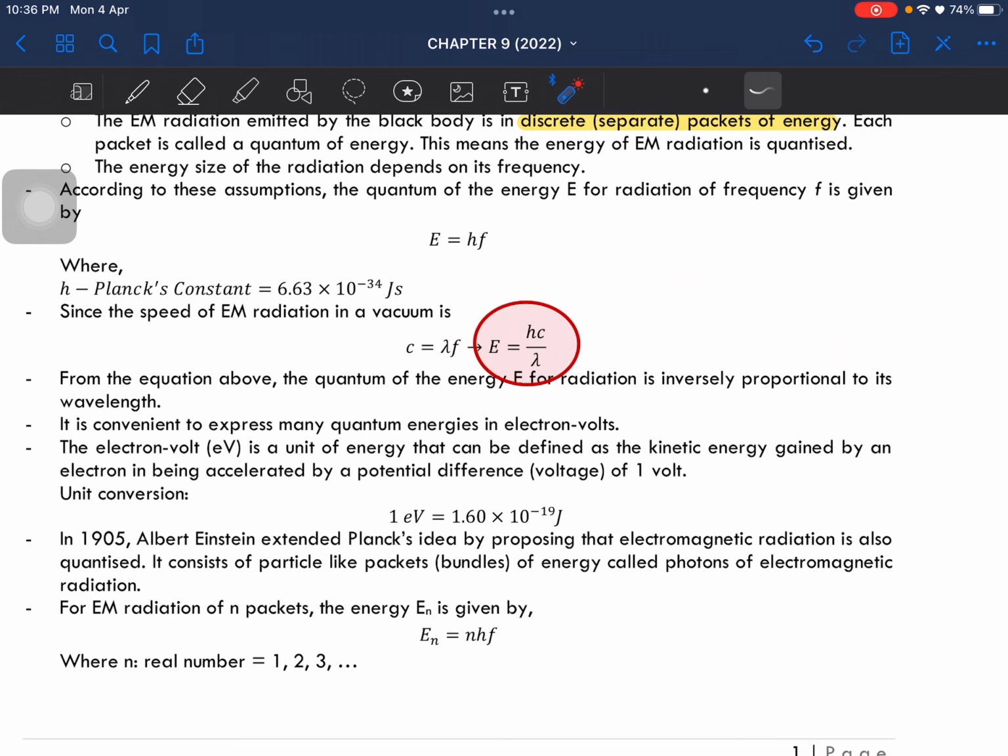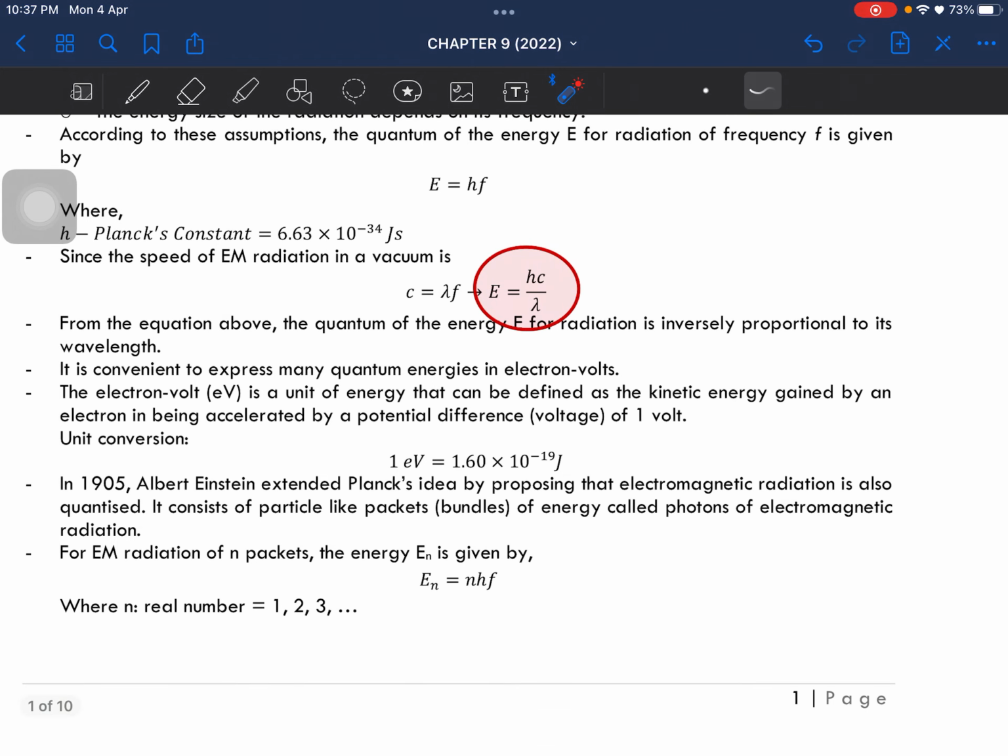This is convenient because we need to express many quantum energies in electron volts. The electron volt is a unit of energy. It is defined as the kinetic energy gained by an electron which is accelerated by a potential difference of 1 volt.